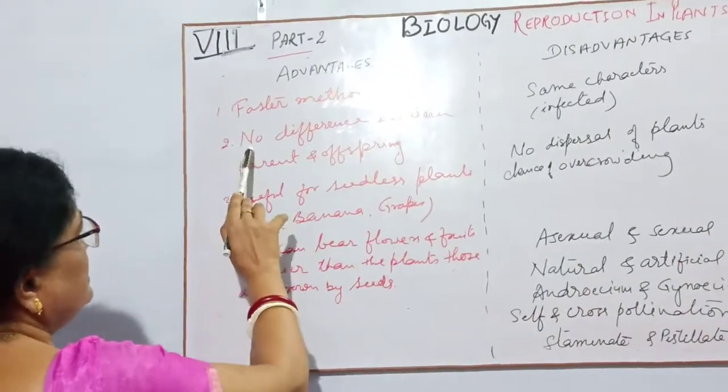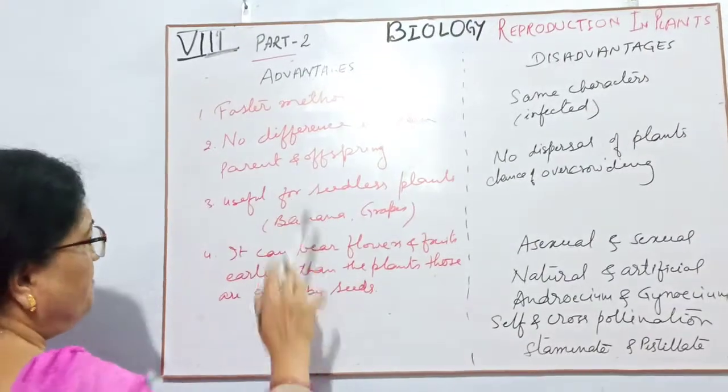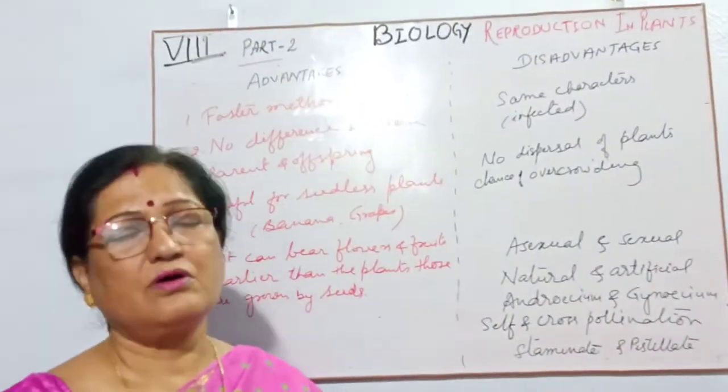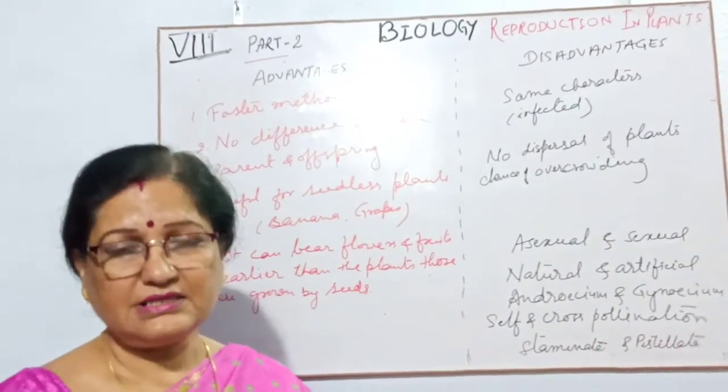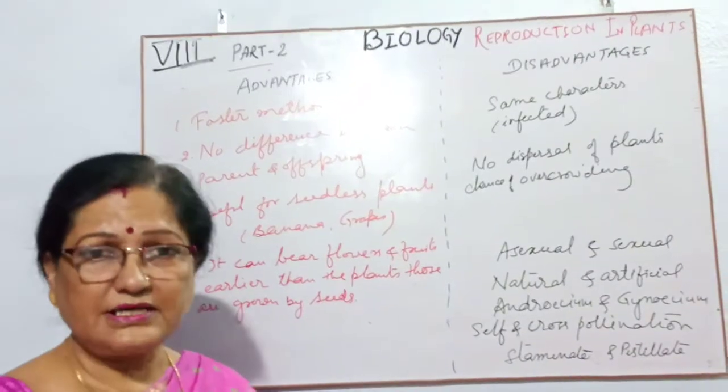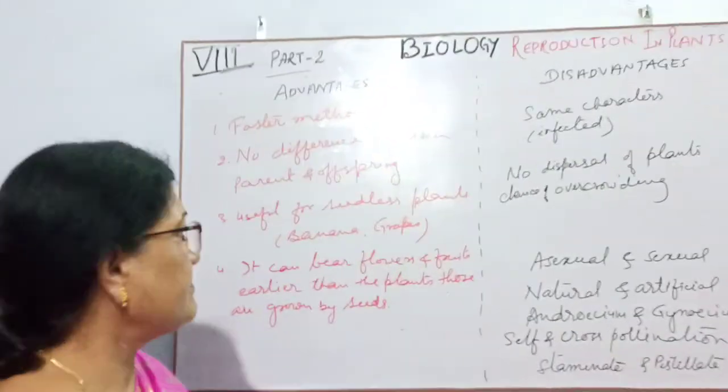Second point, there is no difference between the parent and offspring, as the stem or grafting or other methods we used, the same characters will continue in the next generation.